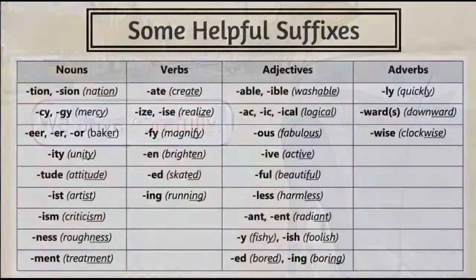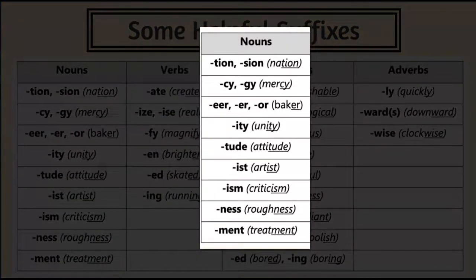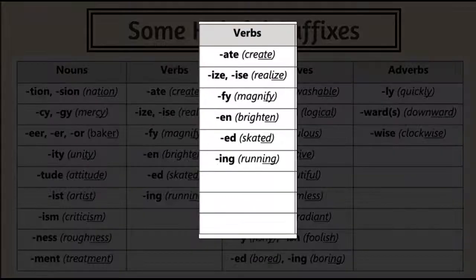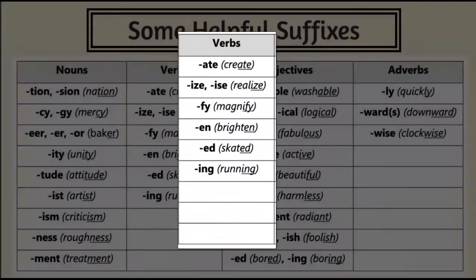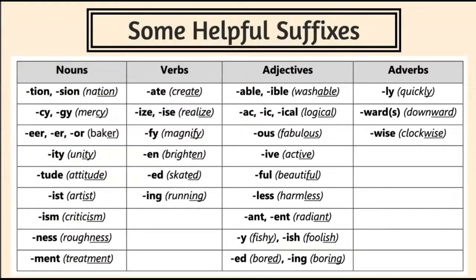In order to help you understand which form you should use, here are some common suffixes, which are word endings, that can help you see the difference between a noun, a verb, an adjective, and an adverb. Sometimes suffixes can be used in more than one part of speech. So, if you happen to see words ending with these suffixes, they most likely are nouns. If you happen to see words ending with these suffixes, they most likely are verbs. And so on for adjectives and adverbs. However, not all parts of speech follow these patterns, but they will generally help you understand.